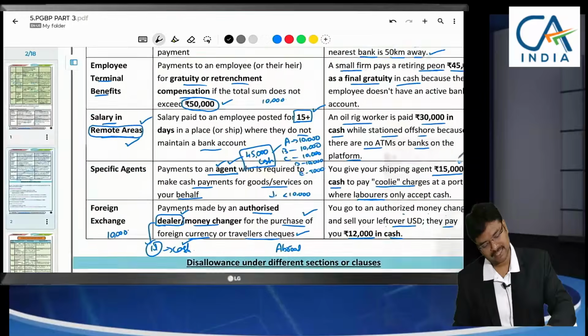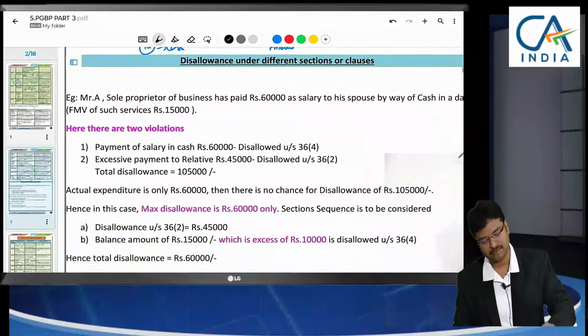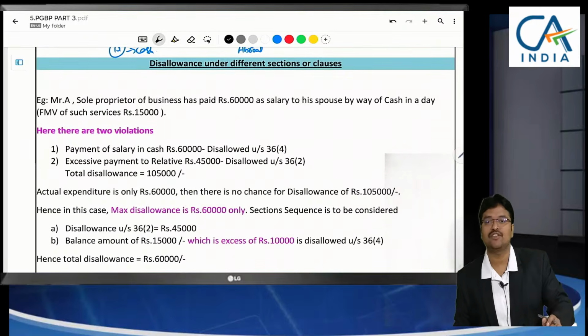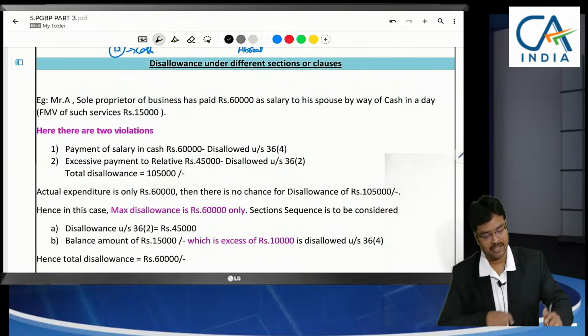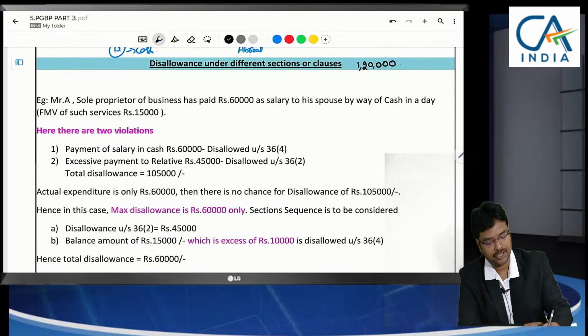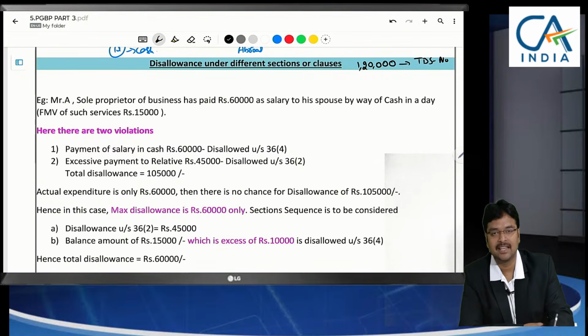So, rule 26 exceptions we have completely discussed. Now, this is the special point. At the time of tax audit, this will be useful. Sir, if we are making 1,20,000 freight to a transporter, on which we forgot to deduct TDS, and he didn't give any declaration, so we have to deduct TDS.